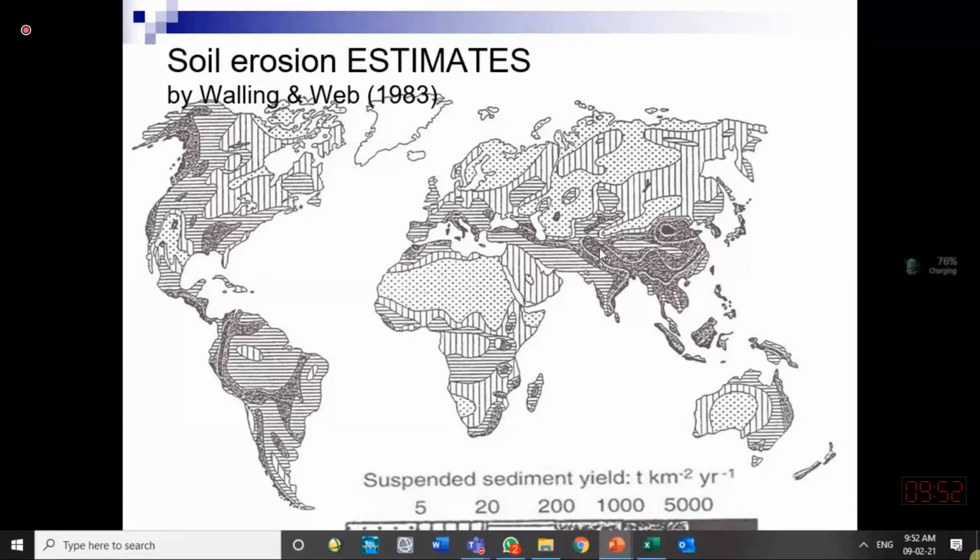The Himalaya and the Karakoram ranges are considered very young mountains with respect to the geological time scale. They are still evolving. When they are evolving, that means large movement occurs over there, and huge sediment erosion and sediment yield is occurring in this area. You see in other areas, such high yields are not observed. So Pakistan, China, India are much more prone to sediment erosion. So our reservoirs are filled at a higher rate as compared to other areas.